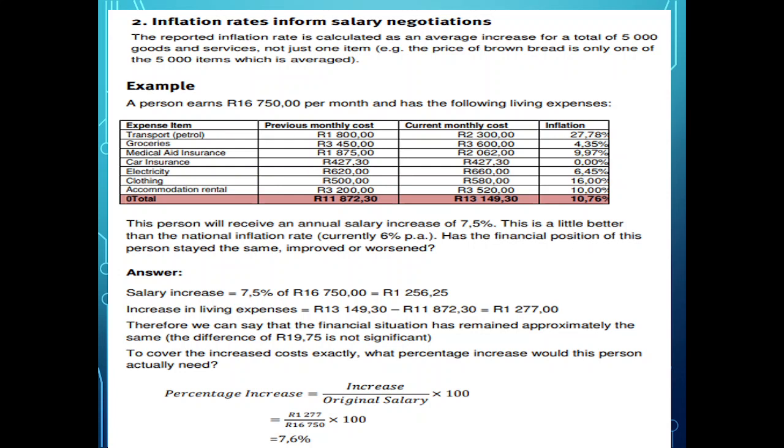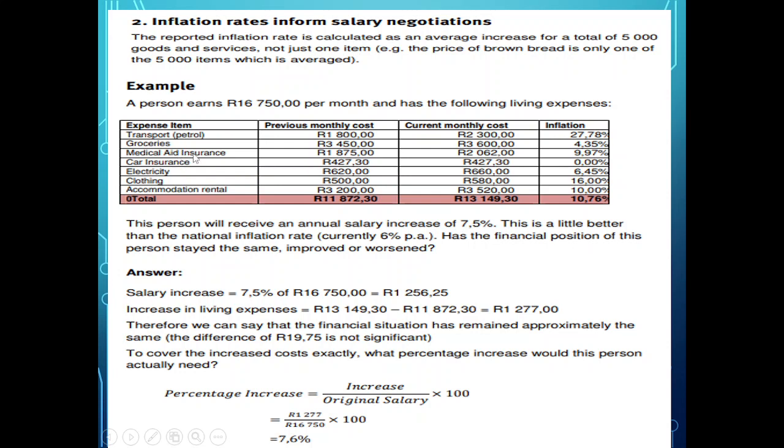Maybe you can change your transport. You can maybe share cars, take a lift rather than taking the car everywhere you go, or take a taxi now and then. Groceries, you can maybe buy a little bit less, or don't go for the top brands, go for the second brand that is a bit cheaper, something like that.